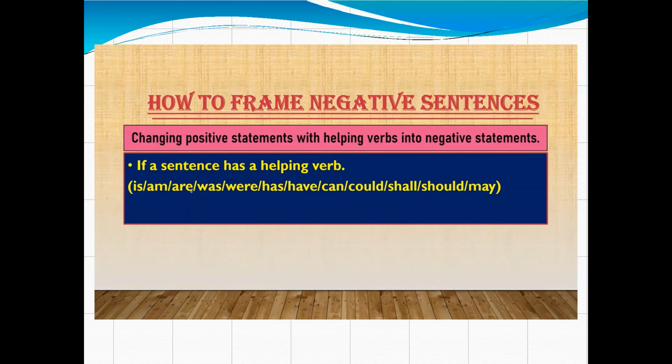Am, is, are, was, were, have, has, had, can, could, shall, should, may, might. These are helping verbs. So it is very simple that when we are making a negative sentence and a helping verb is there, we just add not there.